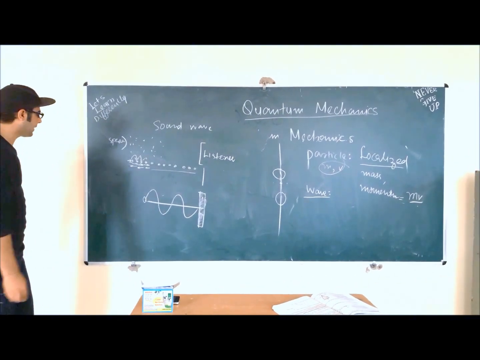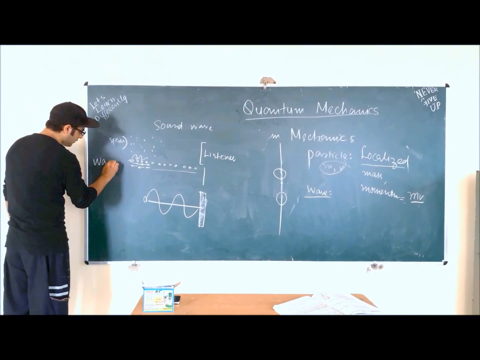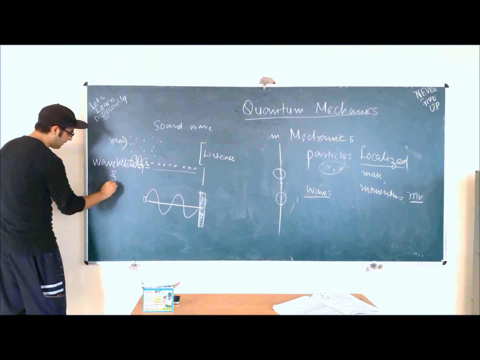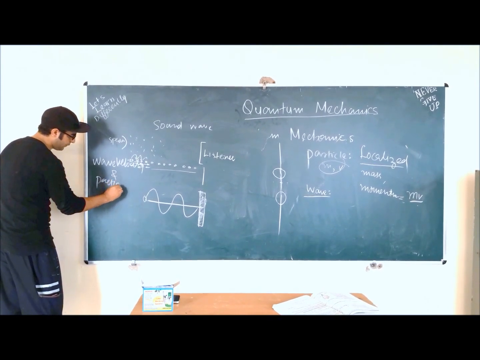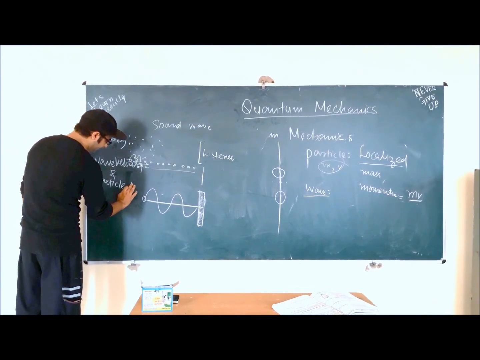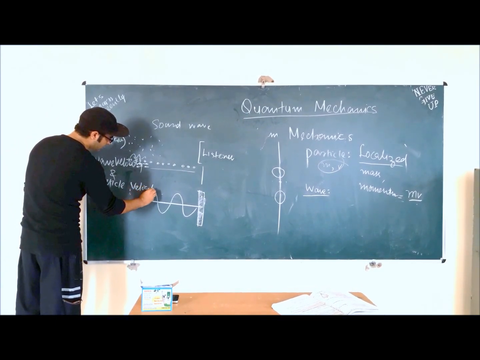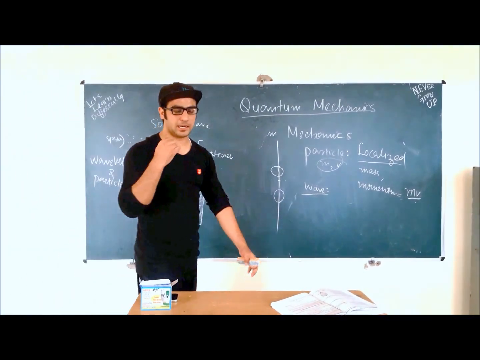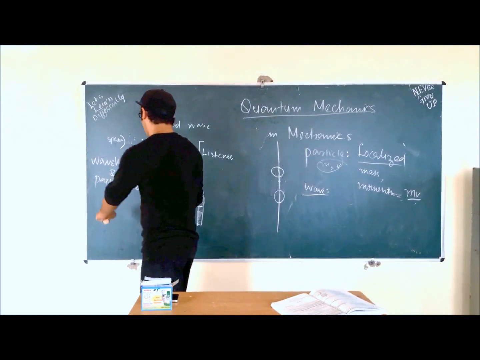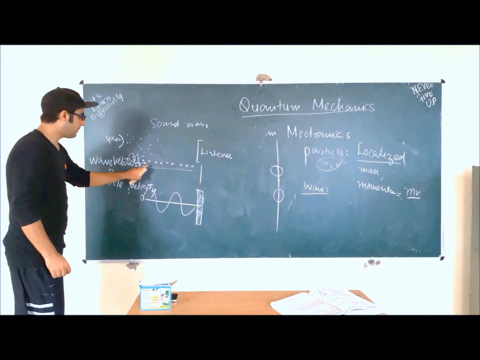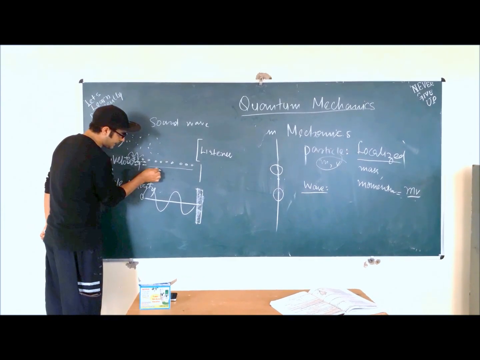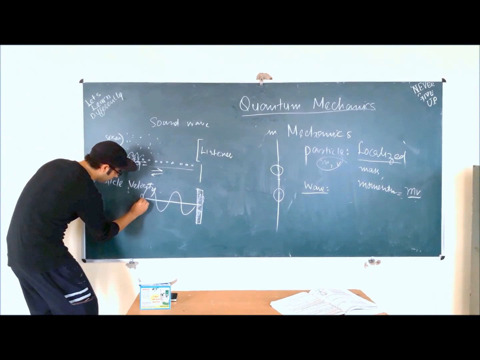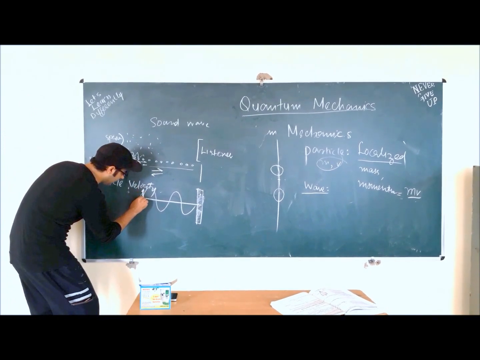On the basis of wave velocity and particle velocity, we have two kinds of waves. So we first understand what wave velocity and particle velocity are. As I already told you, a disturbance in the medium is a wave. These disturbances are actually created by the particles. So the particles have a separate velocity and the wave has a separate velocity. Here the particles have velocity like this and then back. This particle is going up and then coming back down.